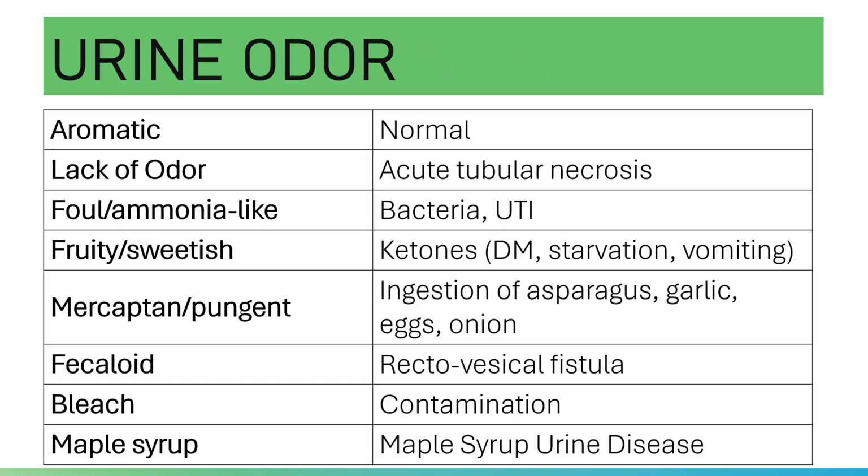Now, urine odor. Please note that normally urine odor is not reported in a routine urine analysis. But there are specific urine odors associated with a disease process or a pathologic condition. The normal odor of urine is a faint aromatic odor of undetermined source, aromatic and not ammoniacal.